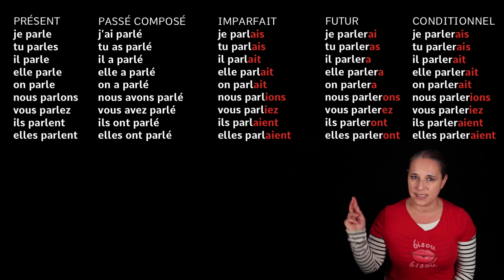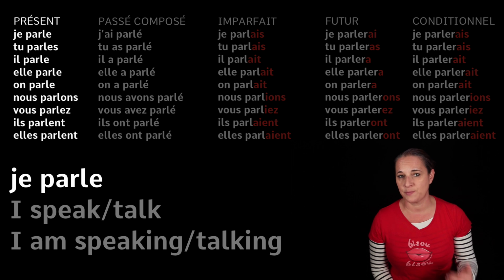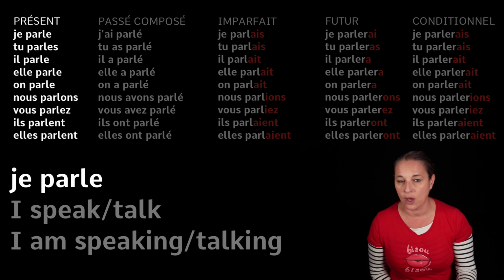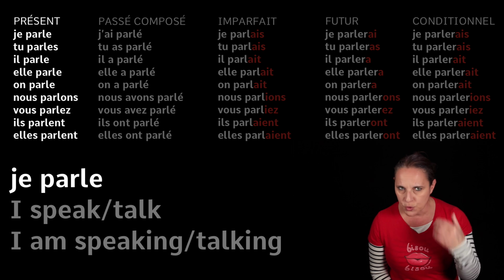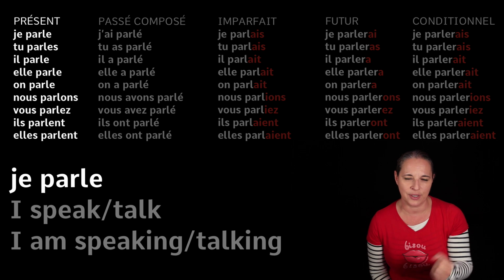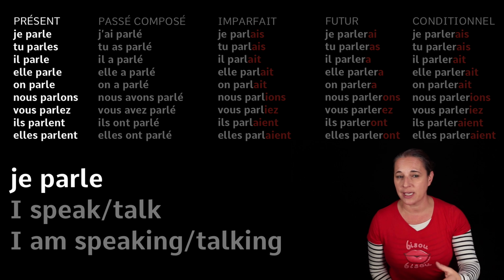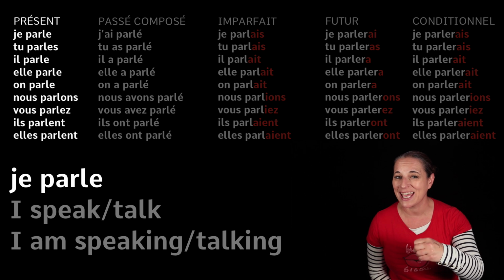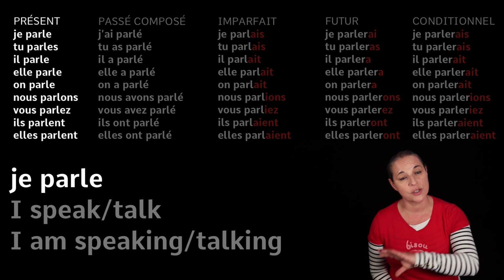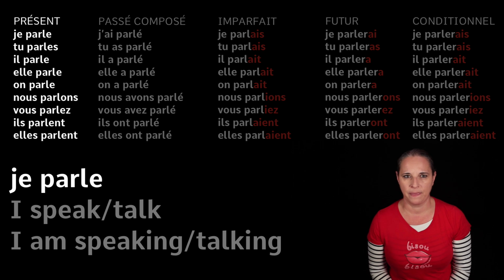Let's have a look at the present tense. We are going to learn how to say I speak or I am speaking. I talk or I am talking. That means parler, okay? Je parle. That means I speak or I'm speaking. Remember, we don't have ing tenses, so we just say I speak in French.